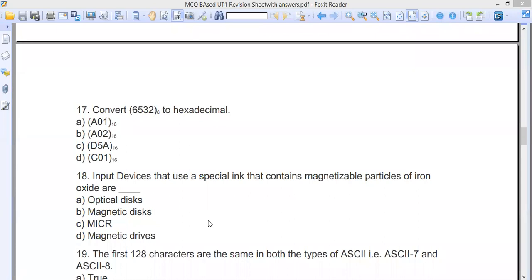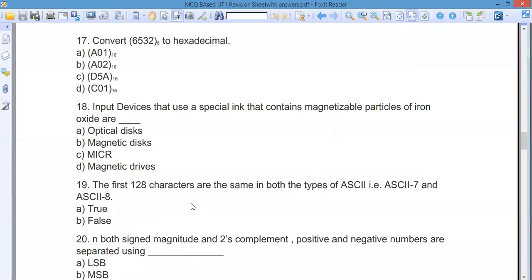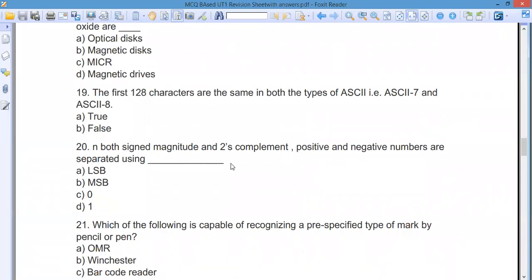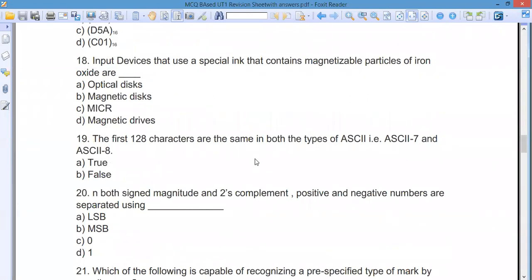Next: the first 128 characters are the same in ASCII, whether it's a true or false statement. You know it's true, because 7 and 8 bits are just extended. It has 128, and the extended one has 256. Next: in both the sign magnitude and 2's complement, positive and negative numbers are separated by using a dash. How will we know this about sign magnitude and 2's complement? What is the one thing which makes negative and positive numbers different?